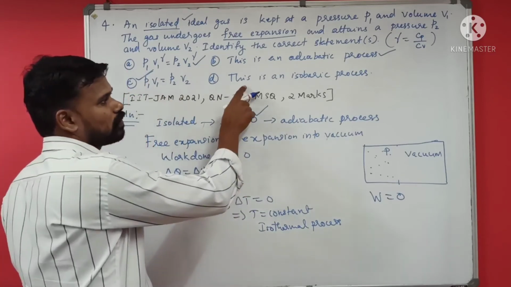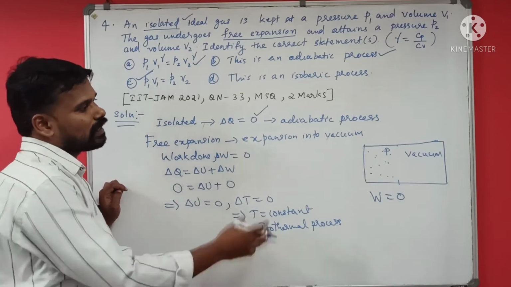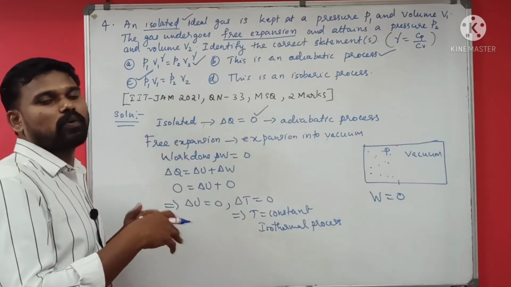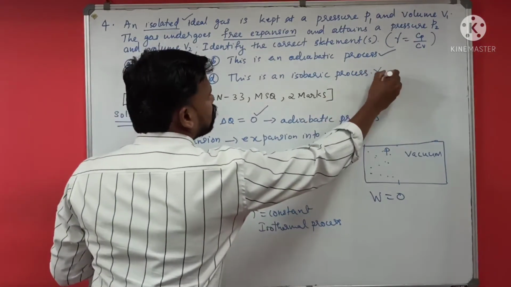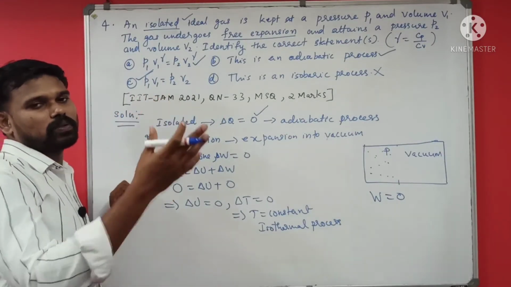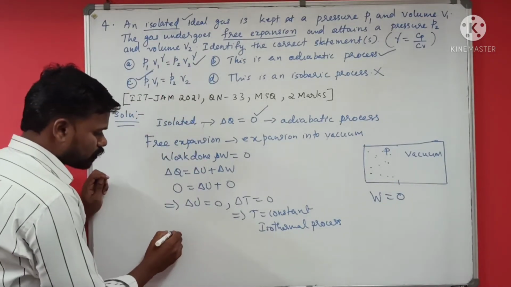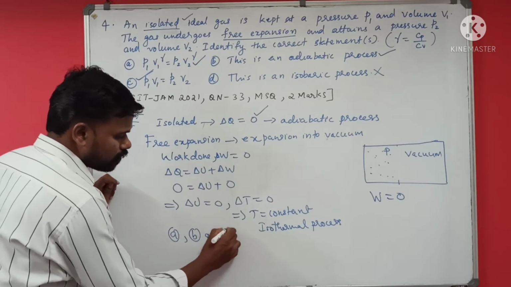What about the last one? The pressure is constant. No, the pressure is not constant. When the gas expands to vacuum, its pressure will decrease because now it has more volume. This is wrong. Isobaric means pressure constant, but here this process is not isobaric. So the last option is wrong. All the other options are correct. So you can say that A, B and C are correct.